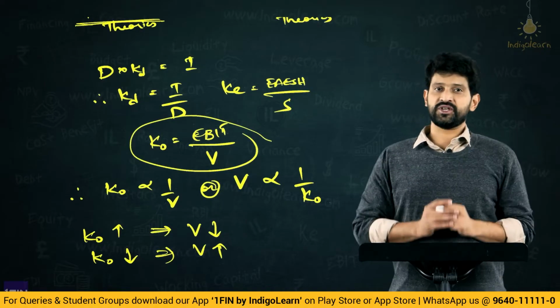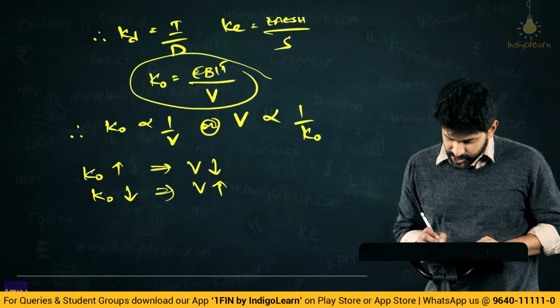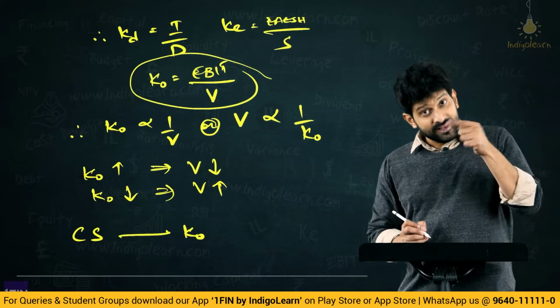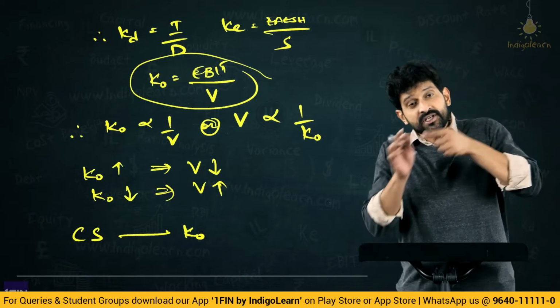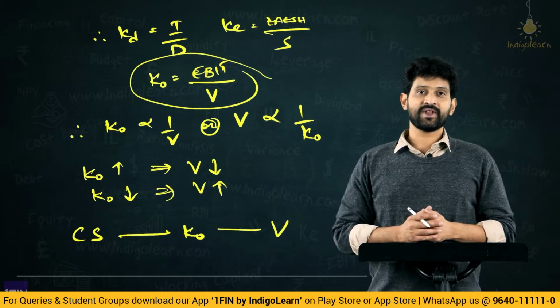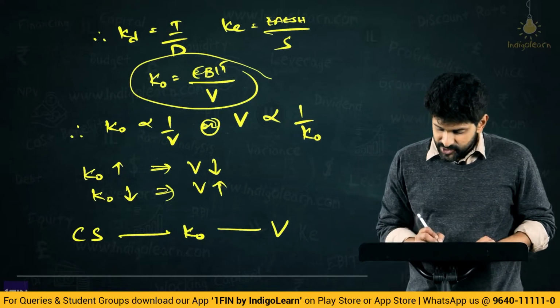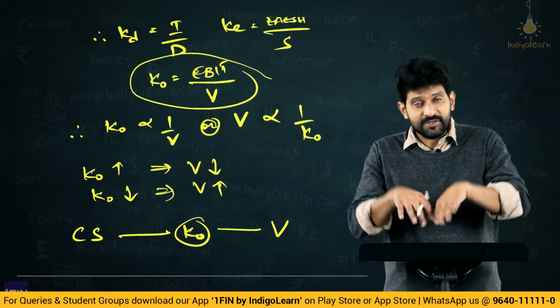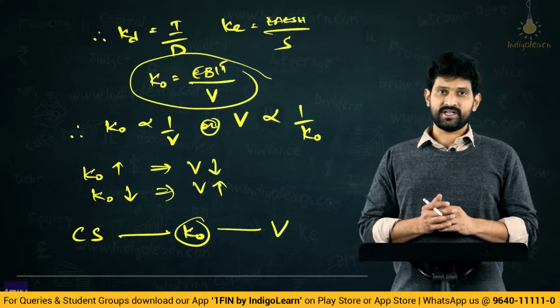Now, therefore, the question comes, is there a relationship between capital structure and KO? If at all there is, if capital structure can influence KO, then what happens? Correspondingly, the value of the firm will change. Therefore, between capital structure and value, what comes into the picture is cost of capital. Therefore, now conceptually speaking, what is it that we are supposed to understand?